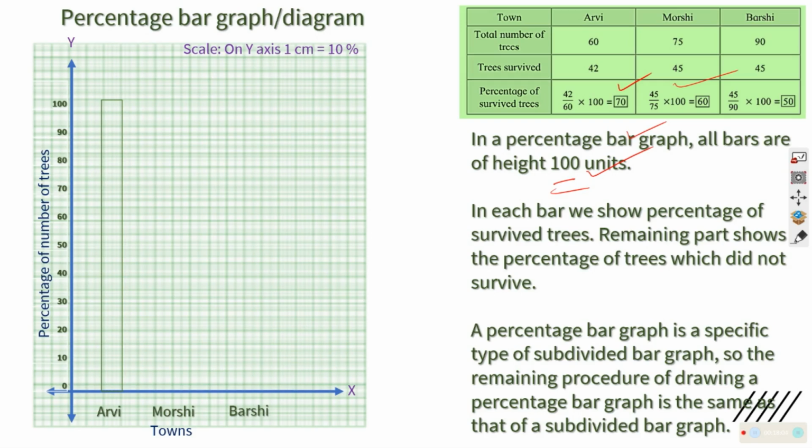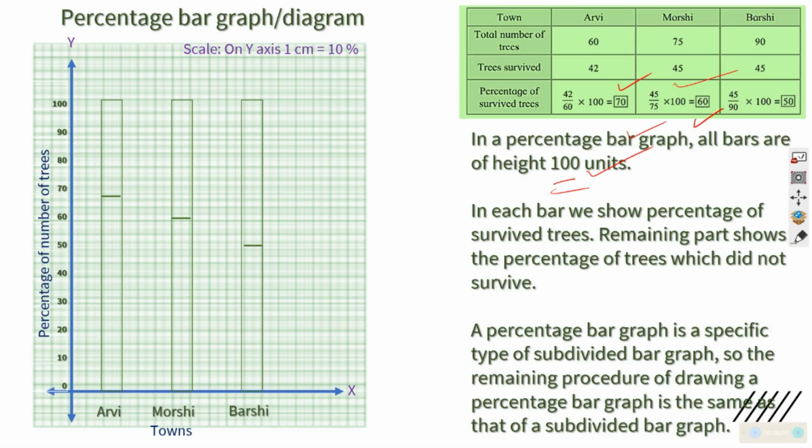70 mark करने के बाद मैं क्या कर रहा हूँ? All the three graphs of all the three towns, RV, Morshi, Barshi, will have a bar length of 100. ये मुझे मालूम है. Then I will mark each 70, a little forward or back because of the digital issue, and then I have the second one 60 from here, right side table, then the third one 50. I will mark it.